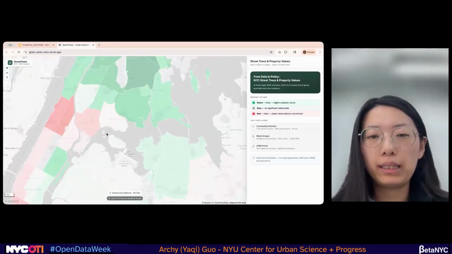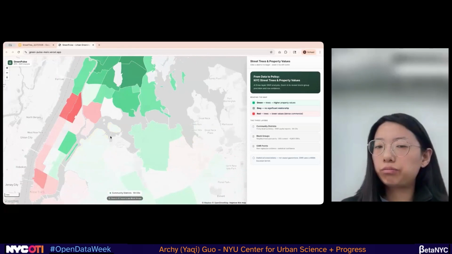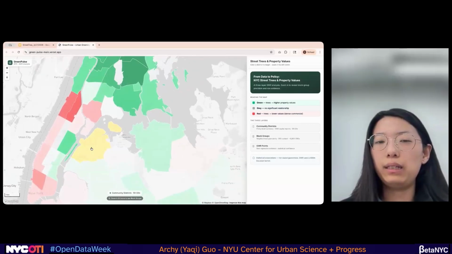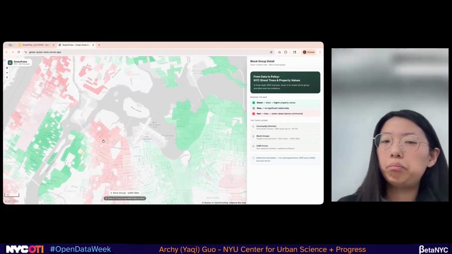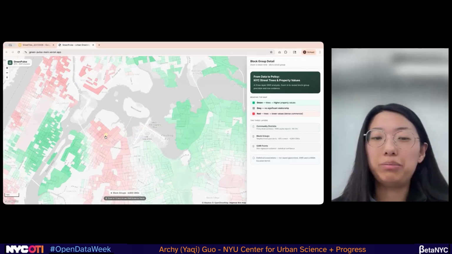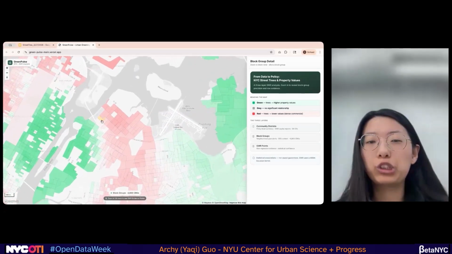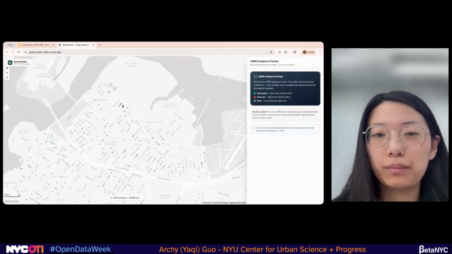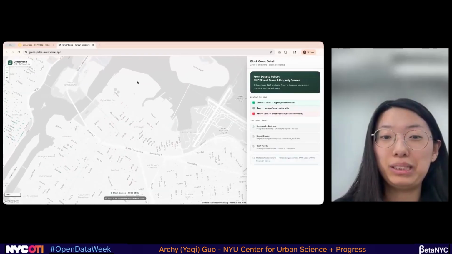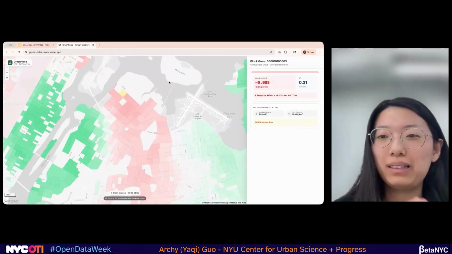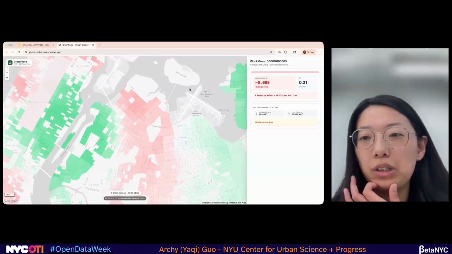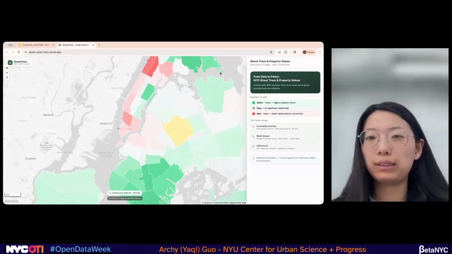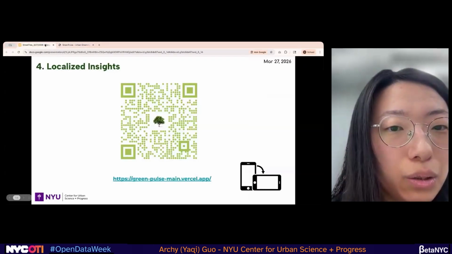But for an area like this one from Queens, it looks very balanced from a community district level, but when we dig inside, it has both green and red, which means the readout will show a balance, but inside it has very uneven performance. Here you can see the coefficient and R squared, the representation for the numbers.